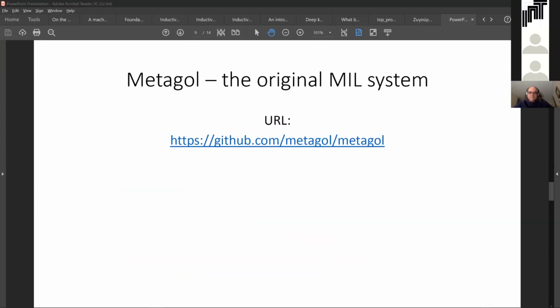So the original implementation of meta-interpretive learning is Metagol. Metagol is a search-based system. Sorry, there's a reference missing from this slide, but you can find the reference in the Metagol URL that I give here. So we have compared LUIS and Metagol in 3 experiments designed to highlight the strengths and weaknesses of both algorithms.